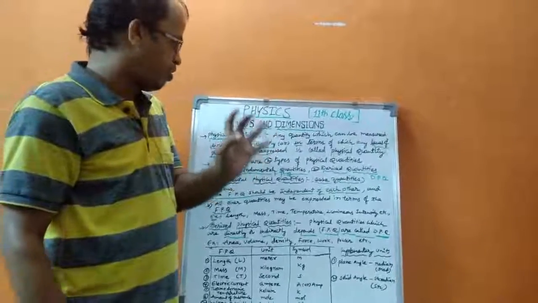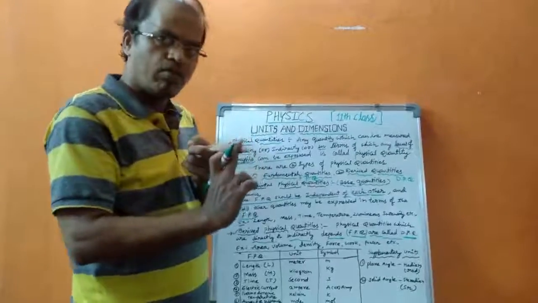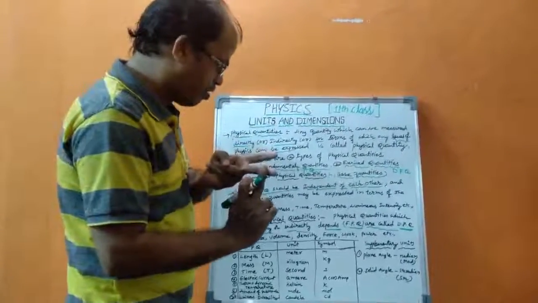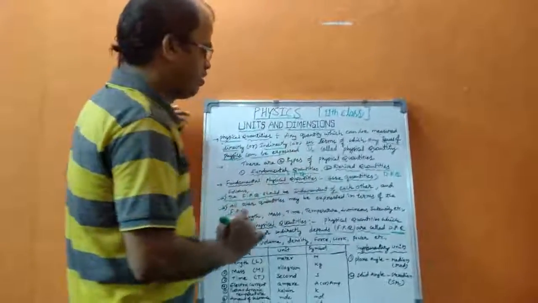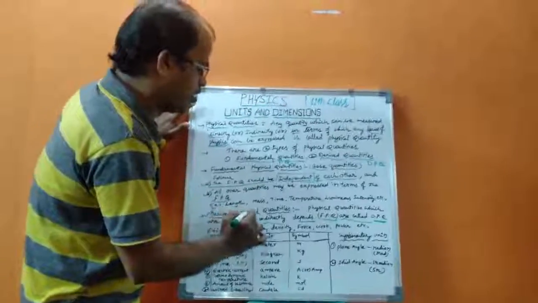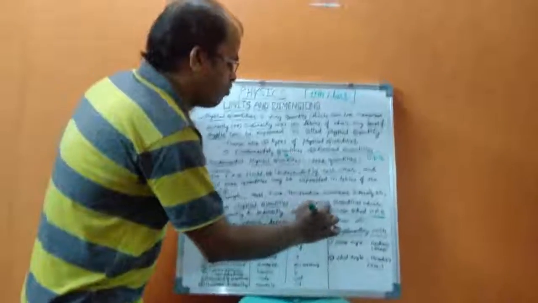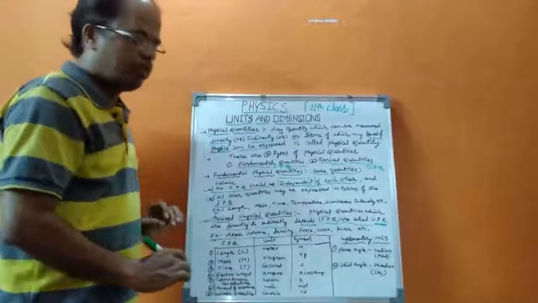Students, remember, we have two types of physical quantities. Fundamental physical quantities are independent, and derived physical quantities depend on fundamental physical quantities directly or indirectly.